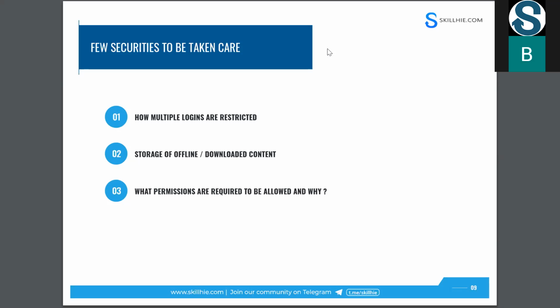And what permissions are required to be allowed, and why? You may have seen that when you are installing any application from the Google Play Store, it asks for some permissions, but people do not read every permission that is being asked. They simply click allow, allow, allow.